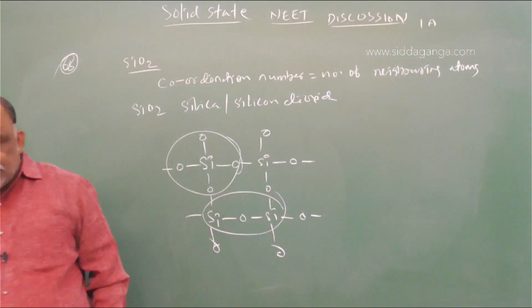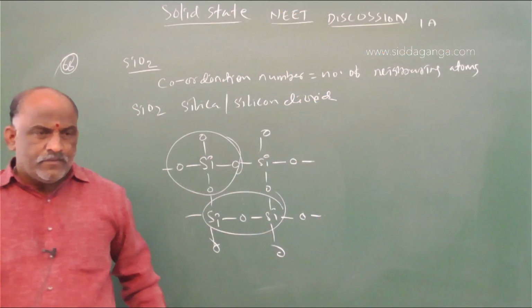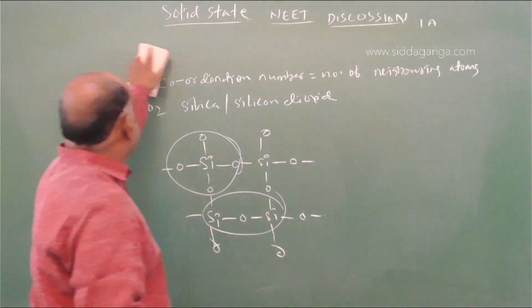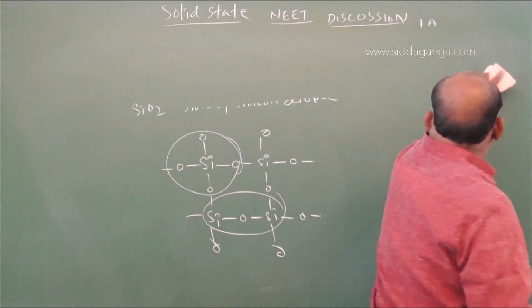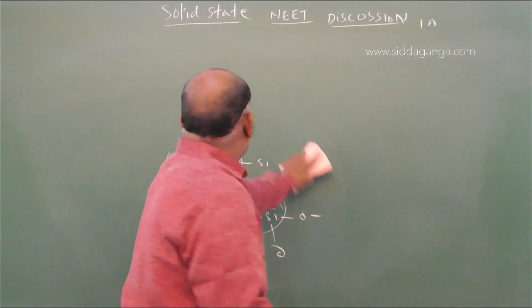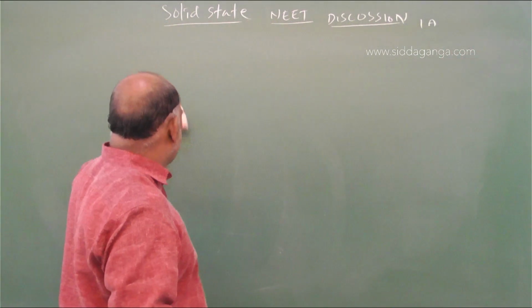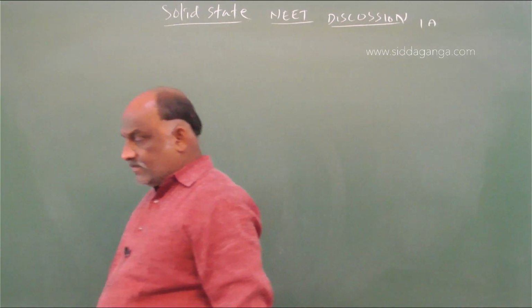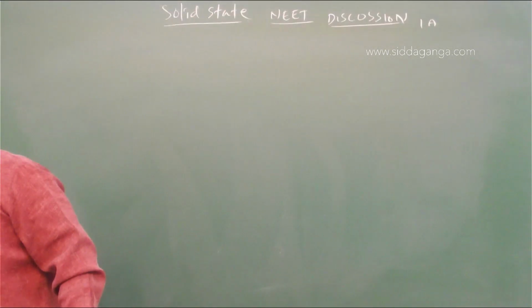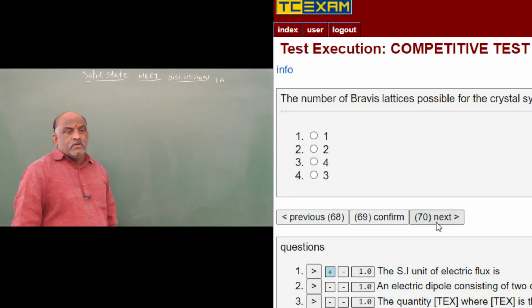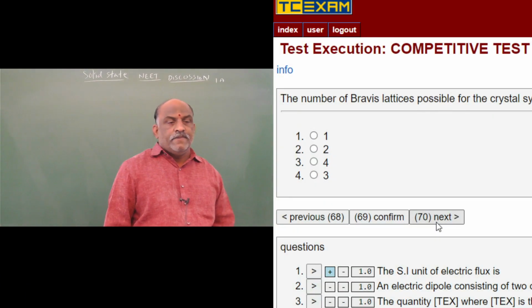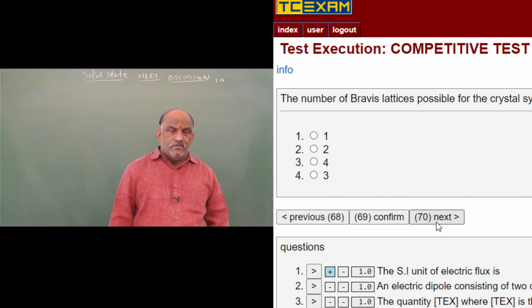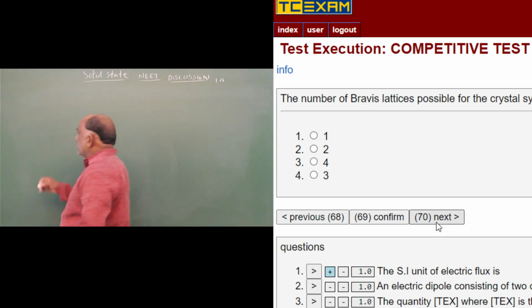And the next question is: the number of Bravais lattices possible for the crystal system monoclinic.